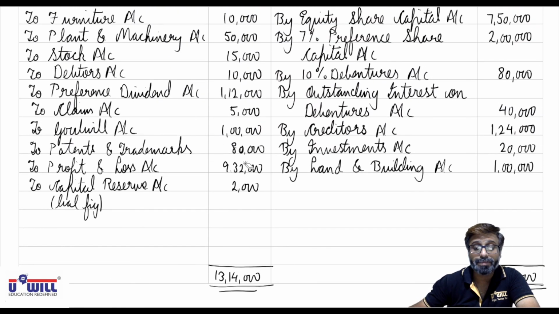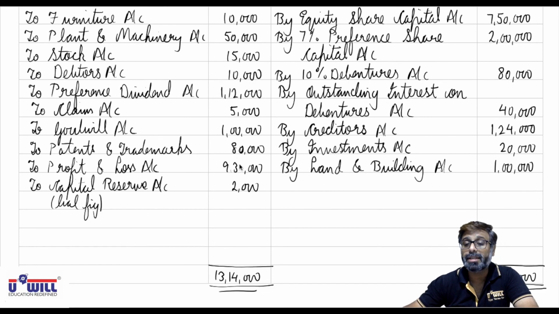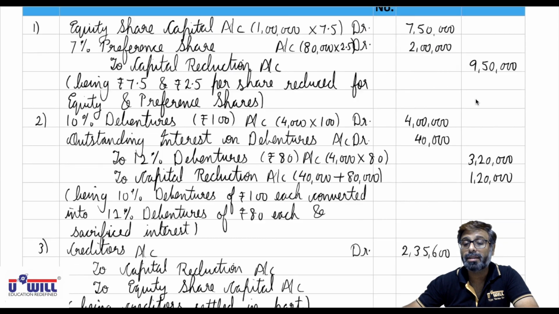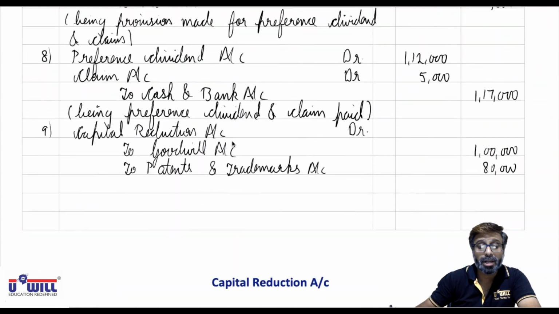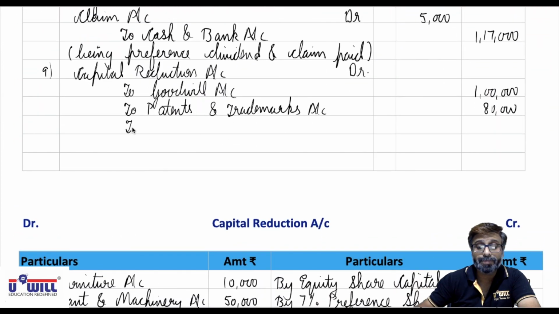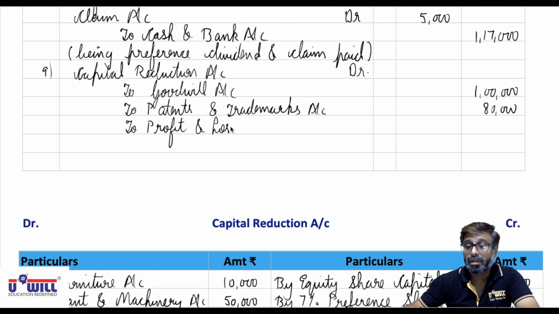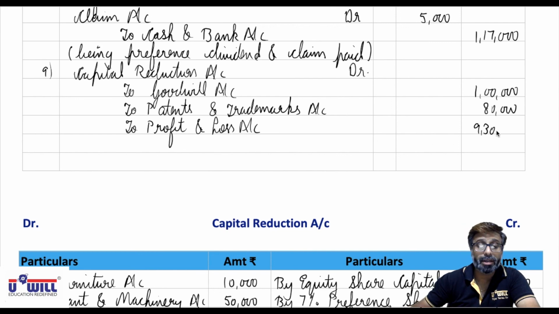In the balance sheet, you can all see here, the P&L account is 9,30,000 and 2,000 surplus remains. So to profit and loss account 9,30,000, and to capital reserve account the remaining 2,000 surplus.